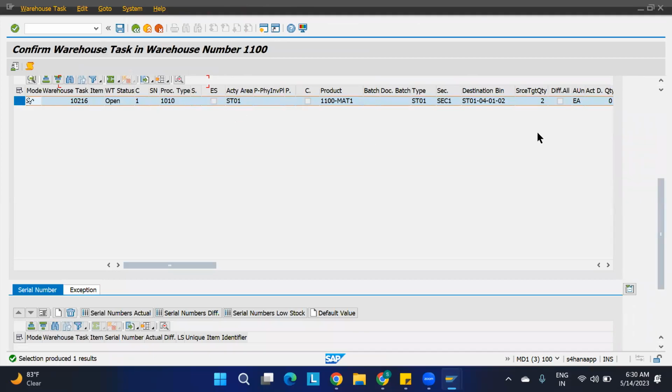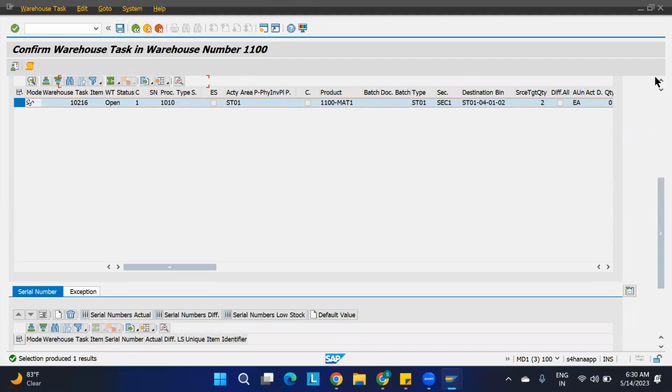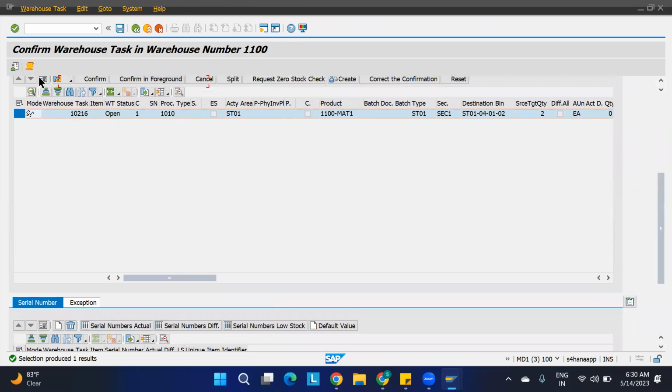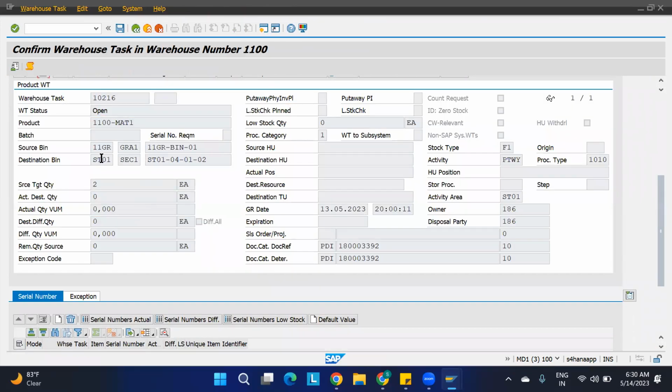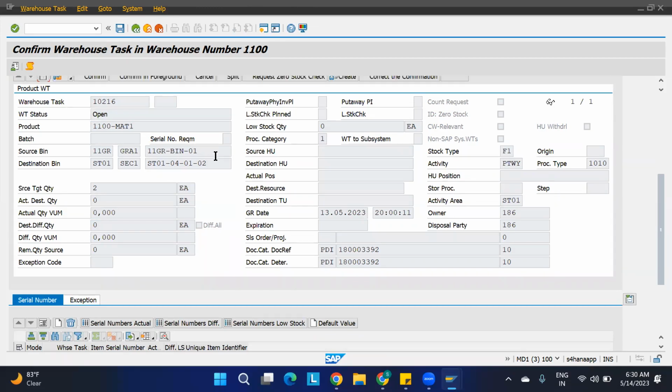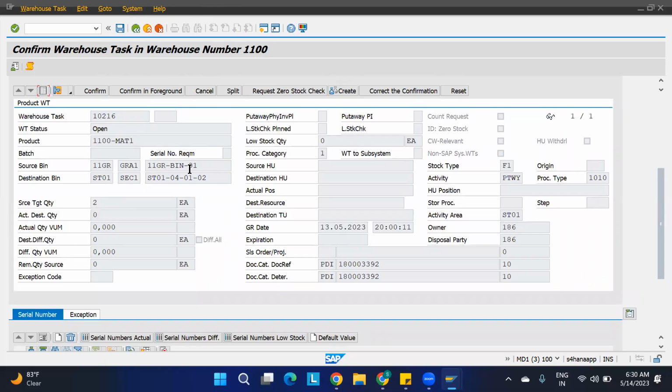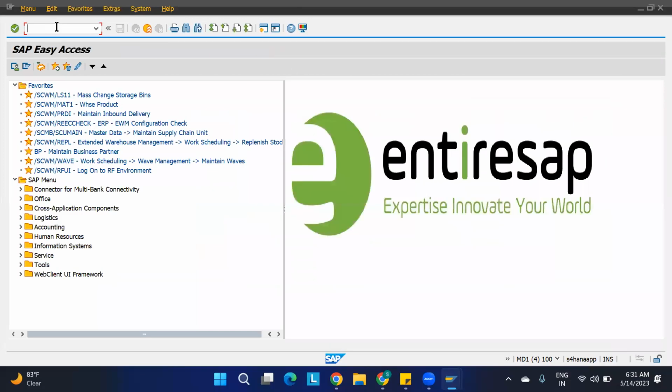So now you see, here I'm going to open the form view. You can see that the material is moving to this ST01, ST01040102. This is the bin. Now I don't want to move this here. I want to change the bin because the bin might be damaged, or else it might be full. Let us consider like that. So I want to put it in some other bin. So I'll just check what is the empty bin where I can send this material. You can send it anywhere, I know that, but just check what bin we are able to move to.